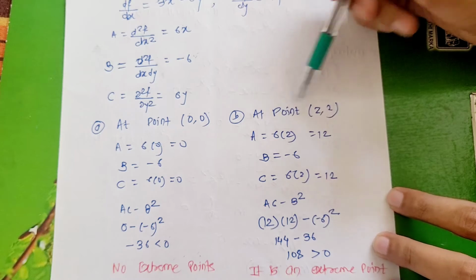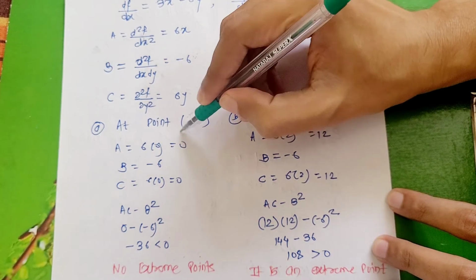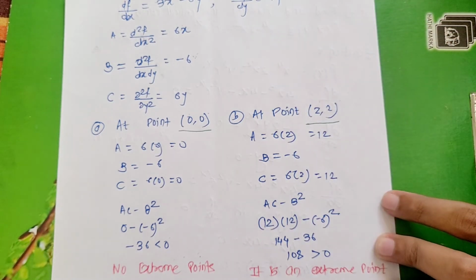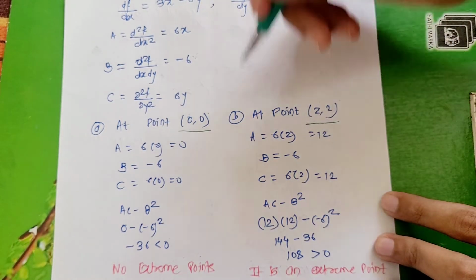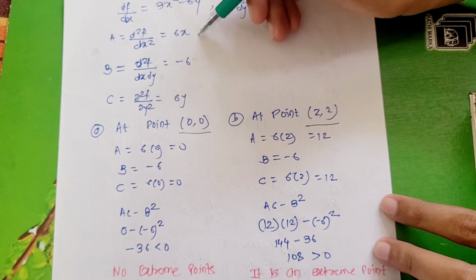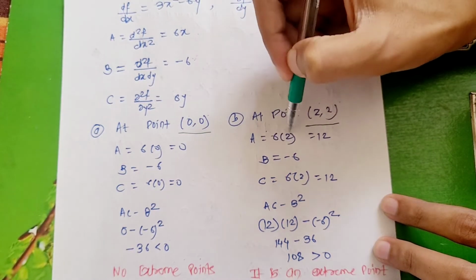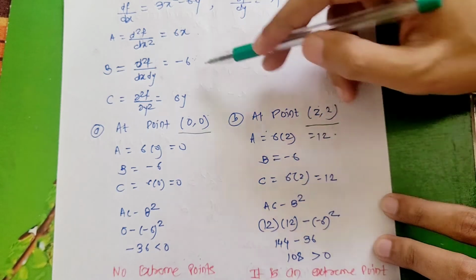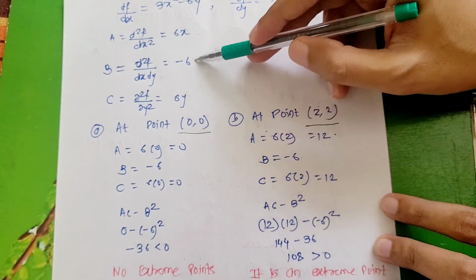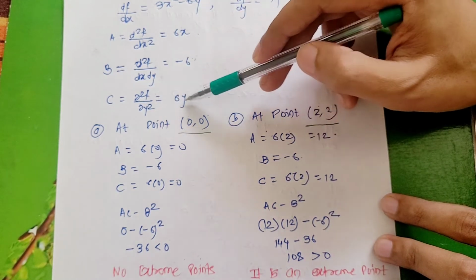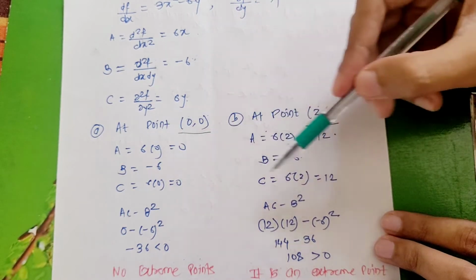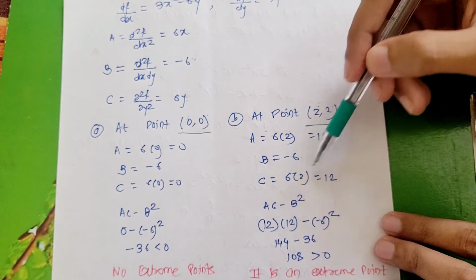Now look here. (0, 0) is our first stationary point and (2, 2) is our second stationary point. If you solve for the second stationary point, what is my a? My a is nothing but 6x. If you put 6 into x, where x is 2, you will get 12. For b, minus 6 as it is, because there is no x and y content. And for c, the double derivative of the function f with respect to y is 6y, and y is 2, so 6 into 2 is 12.